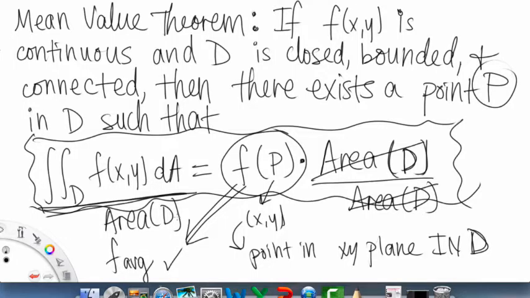Other than that, aside from problems that explicitly ask you to apply the mean value theorem, I remember when I took this course, there weren't a whole lot of problems on the mean value theorem. It's just one of those things that's there, and it's good to know. Okay, now into the last topic.